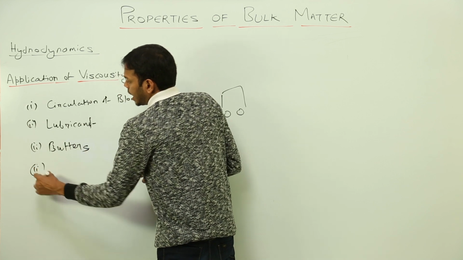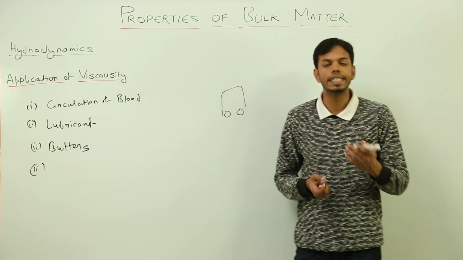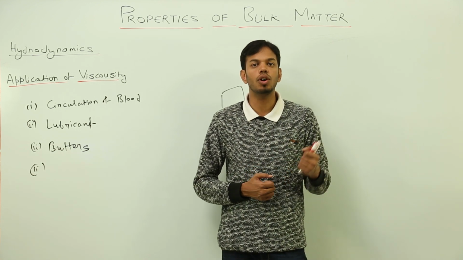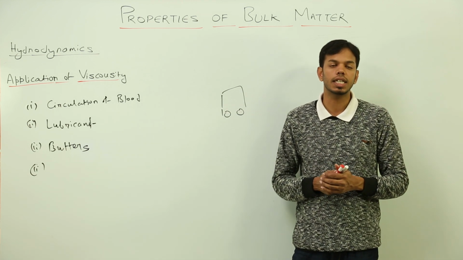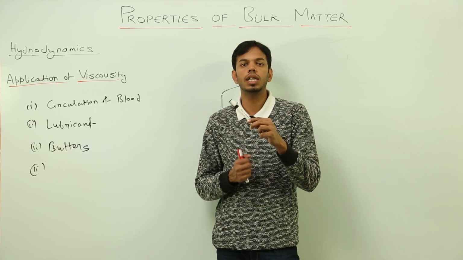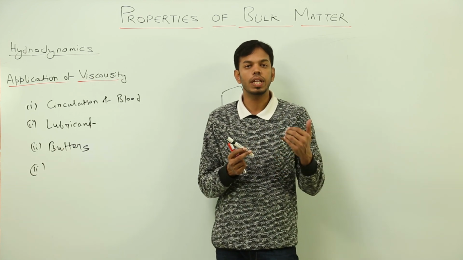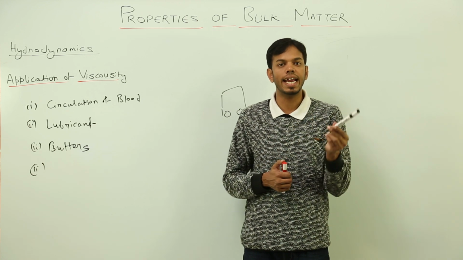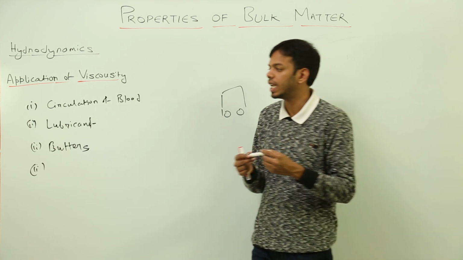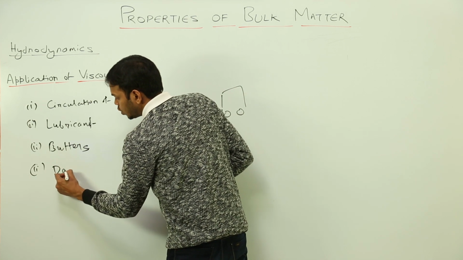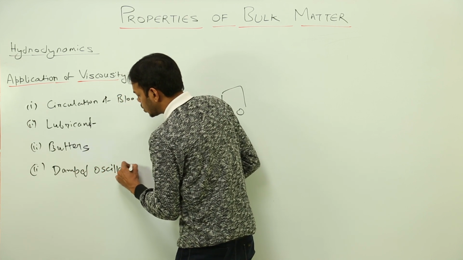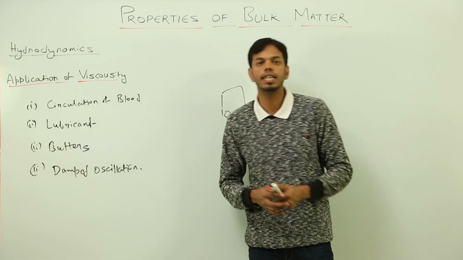Then denser liquids of proper viscosity, or coefficient of viscosity, are used in damping the oscillations in small machinery such as galvanometer and ammeter, where when we get a reading, the needle goes up to the reading because of the current value, but when the circuit is switched off, the needle goes back and keeps on oscillating unless and until this oscillation is damped. So that damping process is done by selecting some liquid. So it is also used in damped oscillations. These are a few of the applications of viscosity which we apply in everyday life.